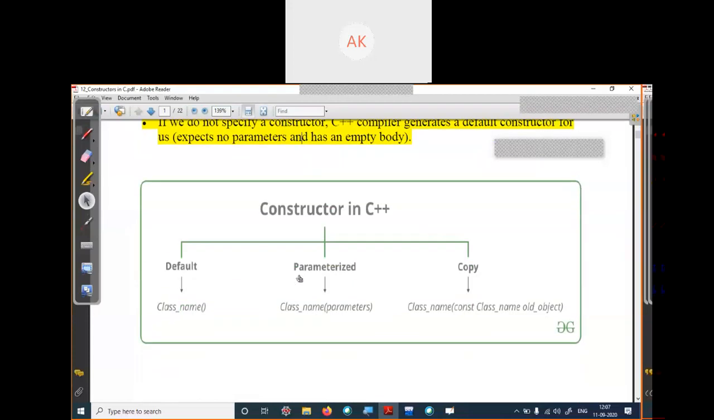There are three types of constructor as we have discussed. Default constructor: when we do not pass any value to your constructor function, the constructor is called a default constructor. Parameterized constructor: when you pass some values or input to your function, we call it a parameterized constructor. And the third constructor is the copy constructor. This constructor we will discuss in this class.